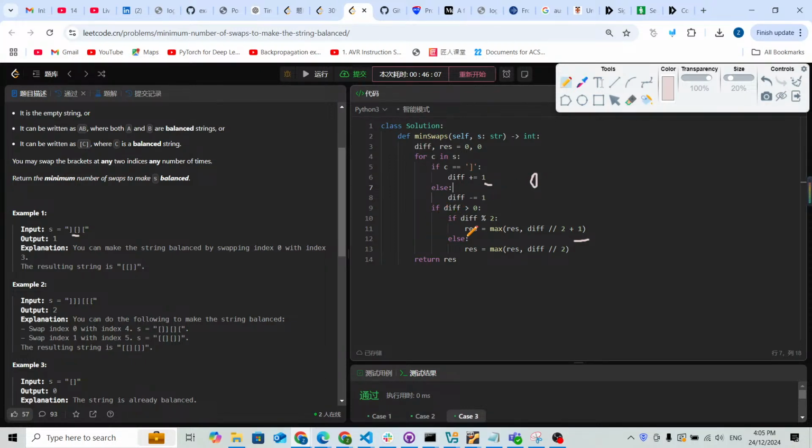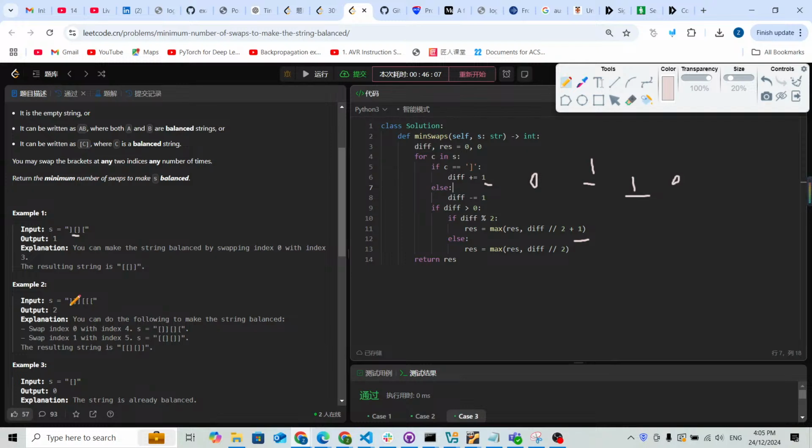If it is 0, we don't need to do anything. Next, we find another closing parenthesis, so the difference is going to be 1, and the maximum result is going to be 1. Then we find an opening parenthesis, so the difference is going to be 0. So the final result is going to be 1.